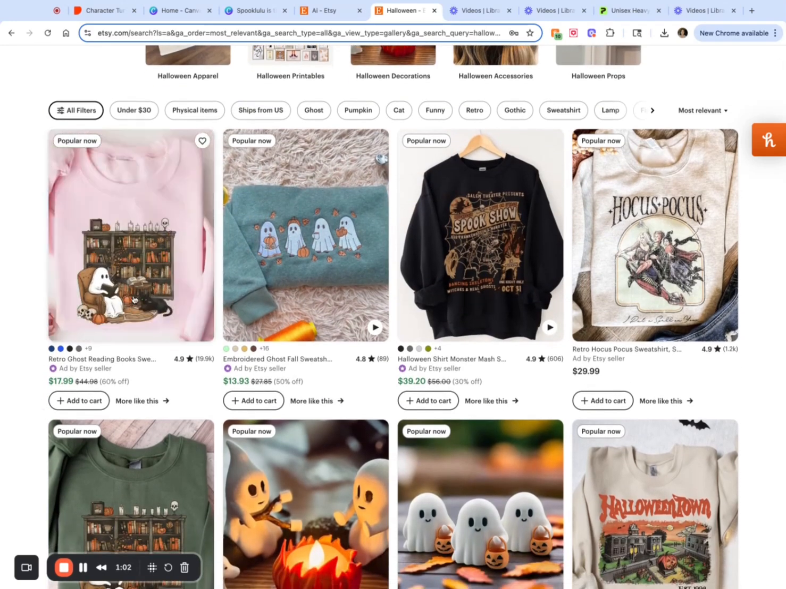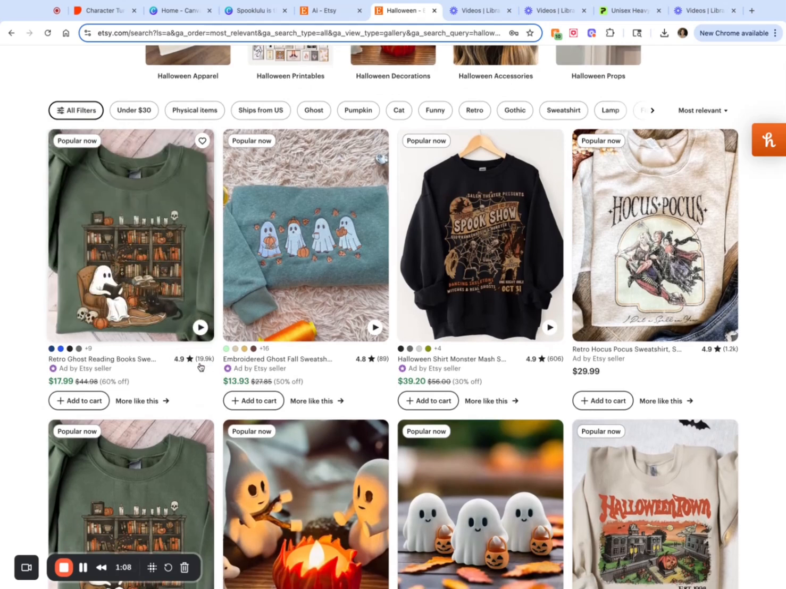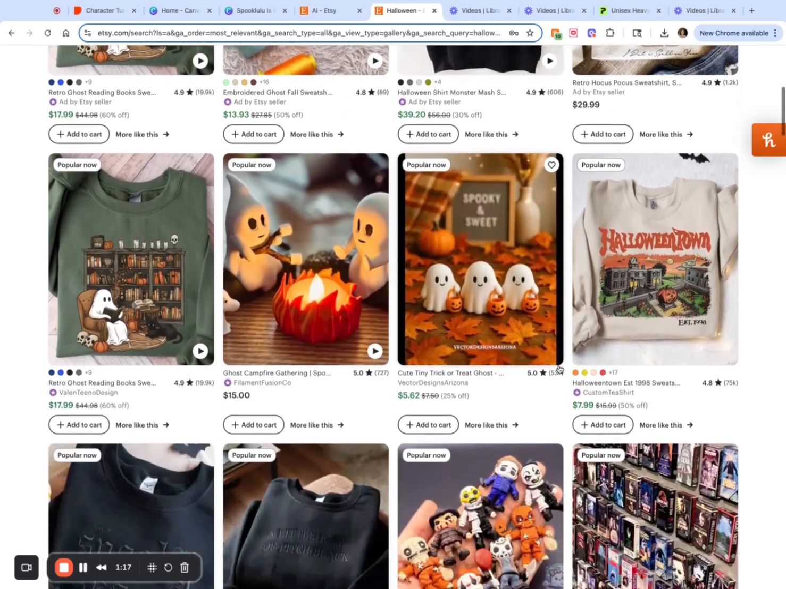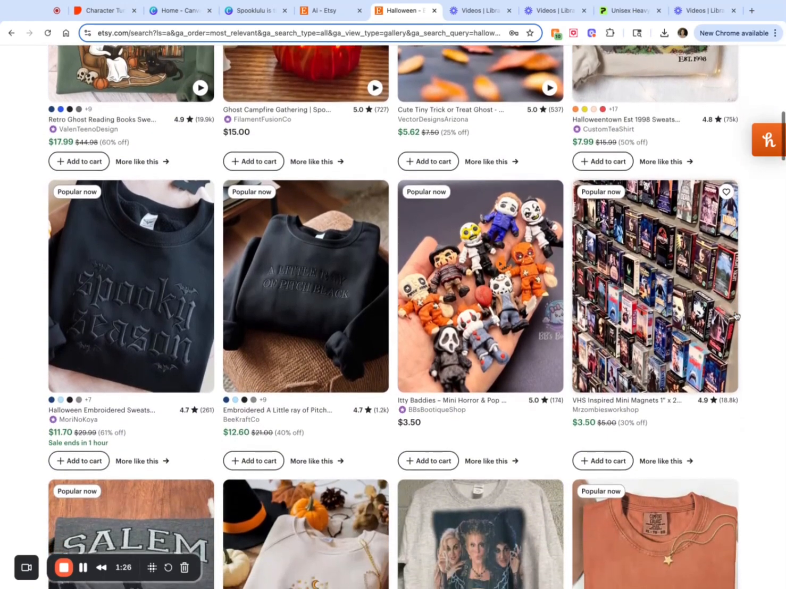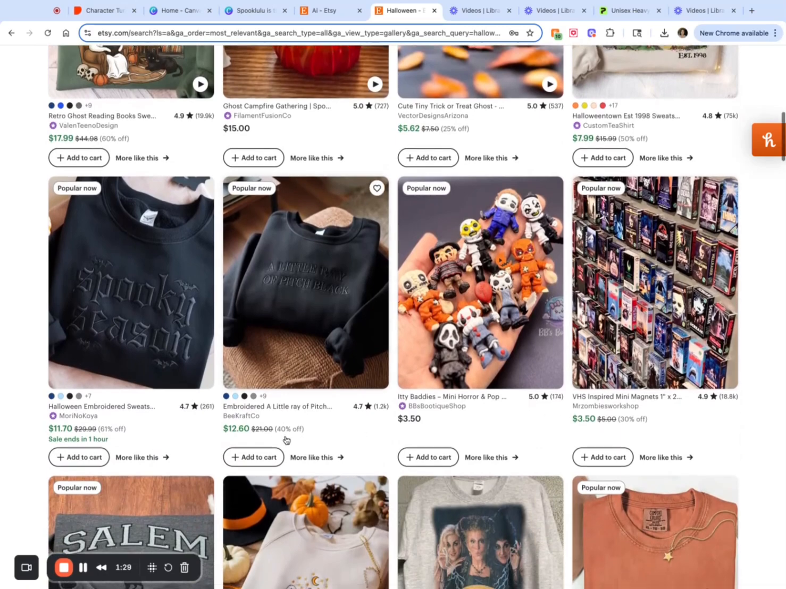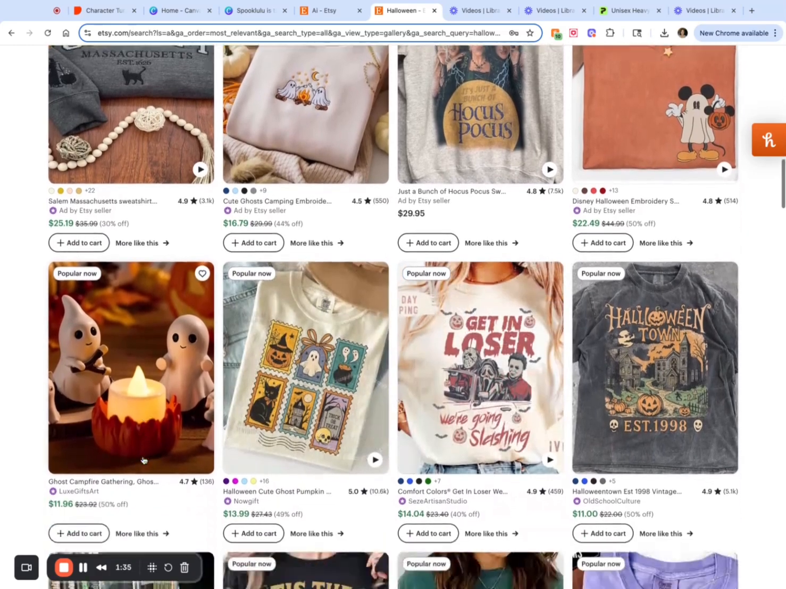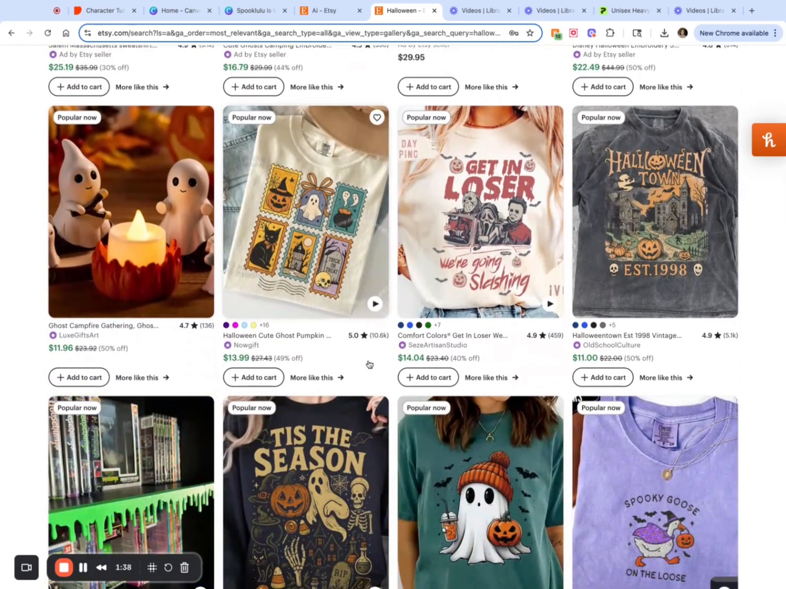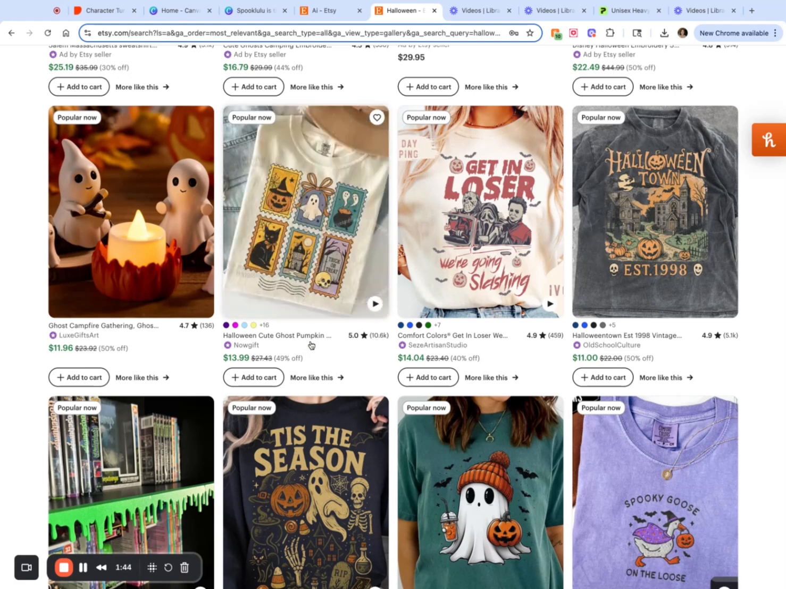For example, this first shirt, just the ghost reading a book in front of his bookshelf, almost 20,000 people bought the shirt. Almost 20,000 people. This Black Spook Show, 600 buyers, things like that. That's what you want to pay attention to. This Halloween Town shirt, wow, 75,000 buyers. These are the things that you want to look out for and see what is selling and come up with your own concept and try to recreate what the people want. This shirt right here, almost 11,000 buyers.